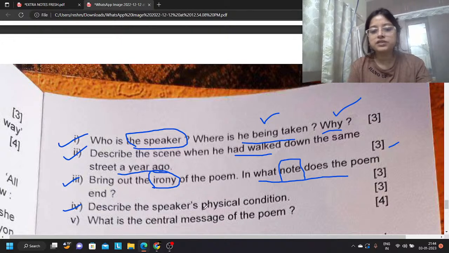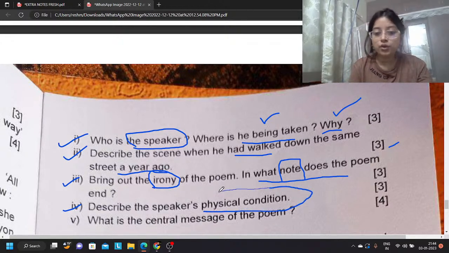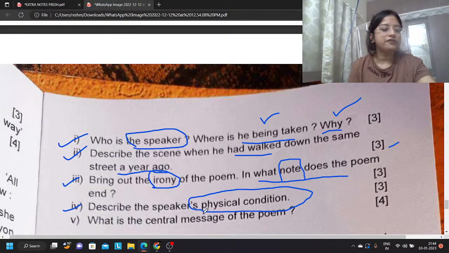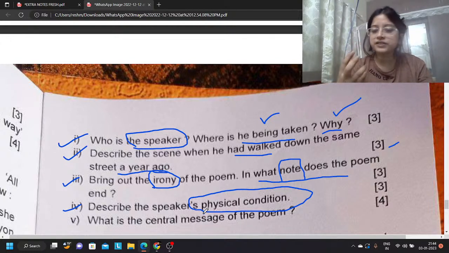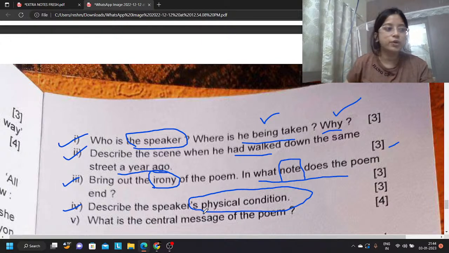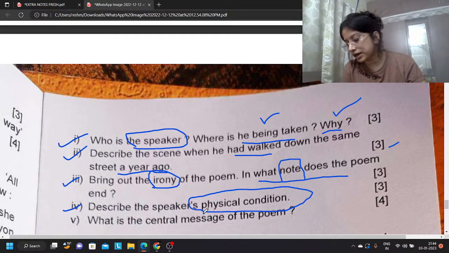Describe the speaker's physical condition. Now, of course, physical condition, we are talking about the present condition. That means we will have to write about the fifth paragraph. In the fifth stanza, you get these lines that stones were pelted on him. So he felt that the rope was cutting his wrists that were tied behind his body. He was dragged, his wrists were cut by the ropes.